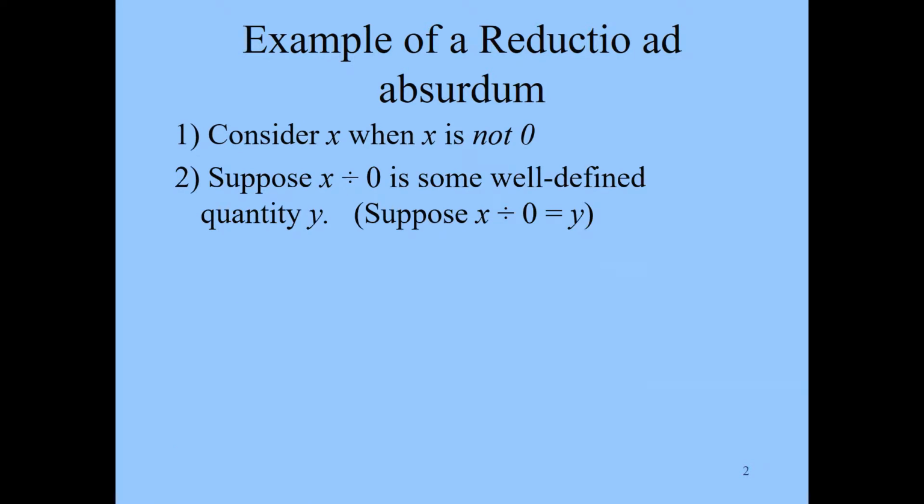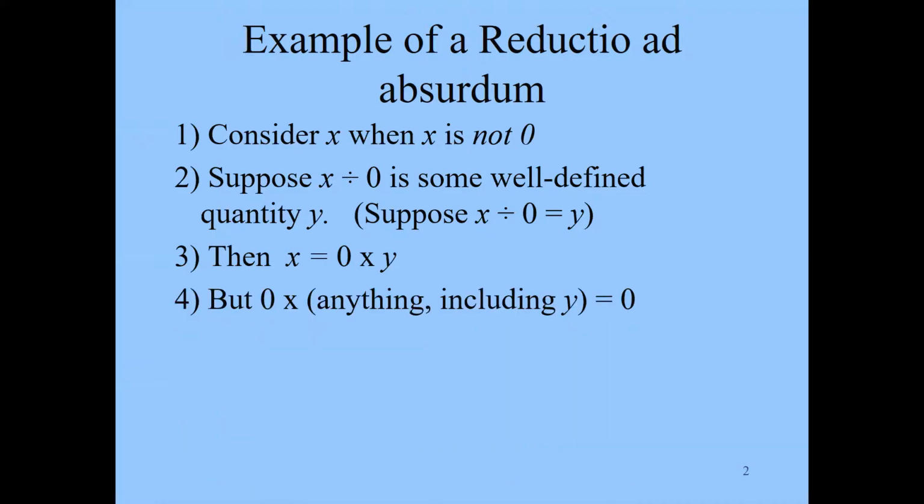And then a reductio always has a supposition. So suppose something is true. In this case, we suppose x divided by 0 is possible, that it results in some well-defined quantity. We'll call that y. In other words, we're supposing that you could divide by 0. Suppose x divided by 0 equals y, and y is a well-defined quantity. In that case, if x divided by 0 equals y, then x equals 0 times y.